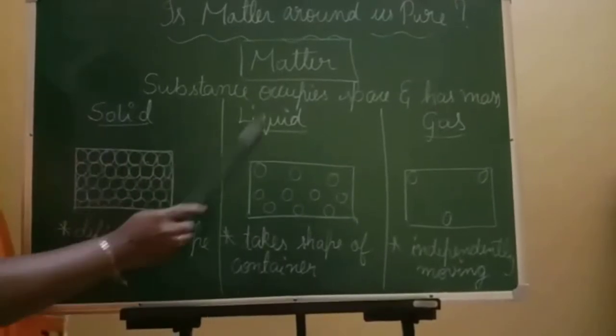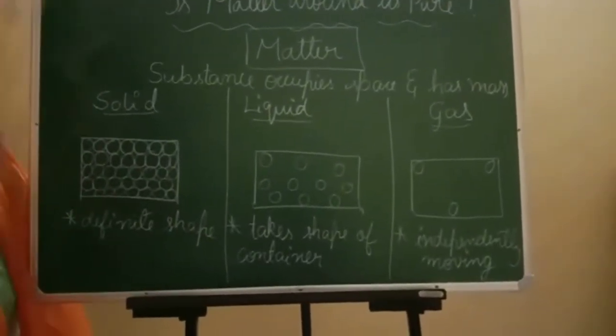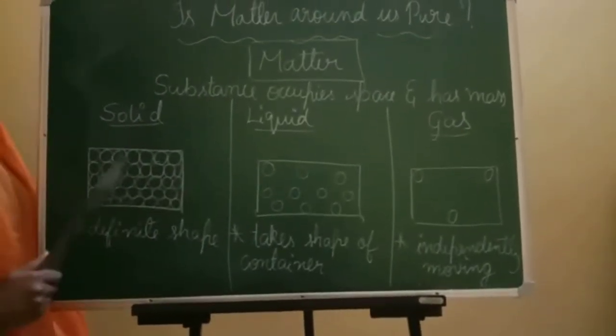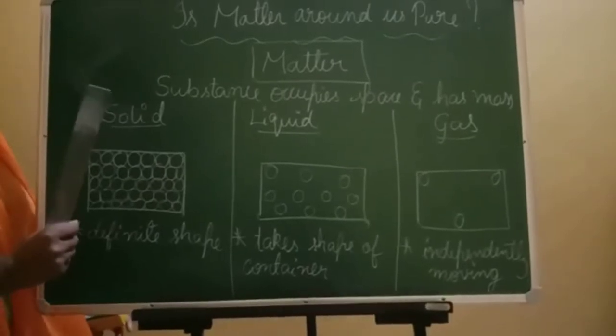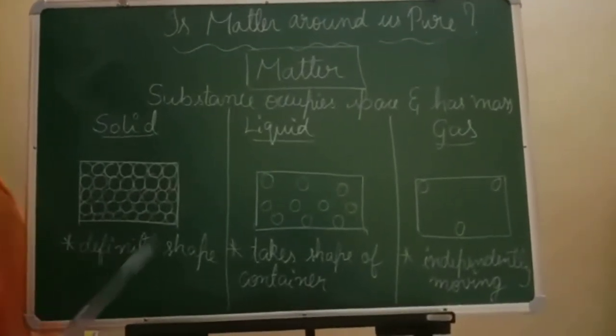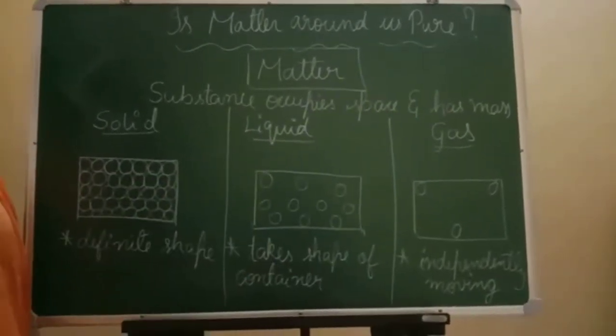Out of these three, which has a definite shape? Only solids have a definite shape. Why do solids have a definite shape? Because in solids, molecules are tightly packed. They are very closely packed to one another. So it has a definite shape. So these are the three different states of matter.